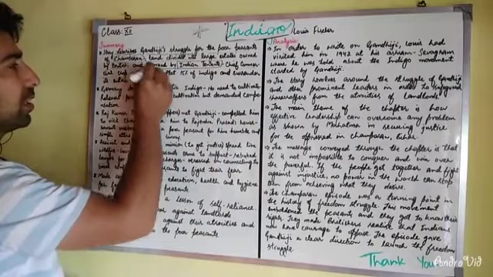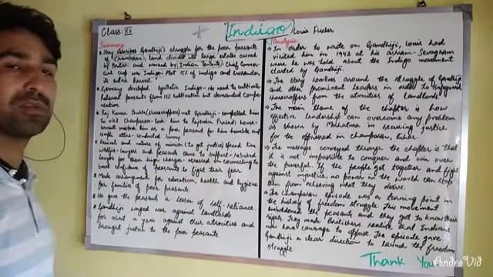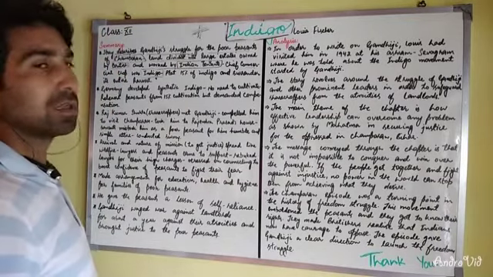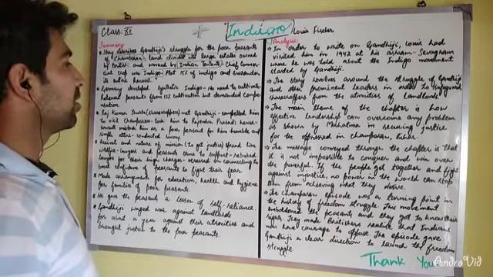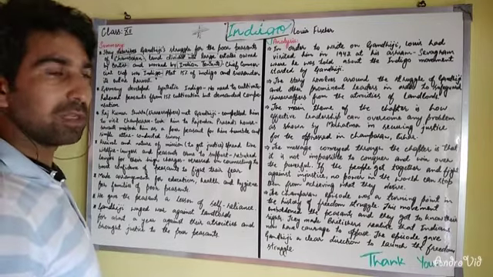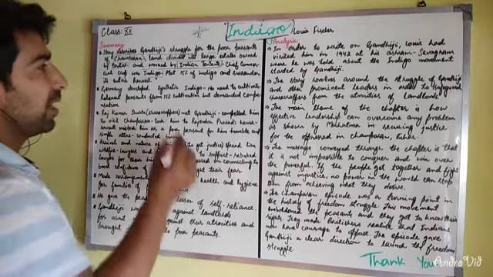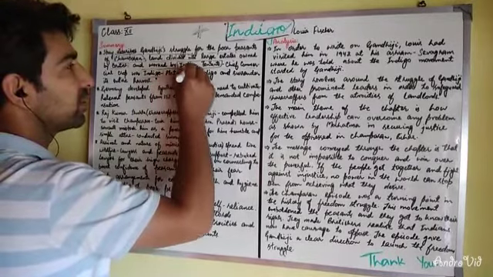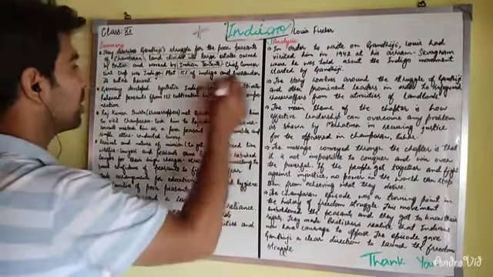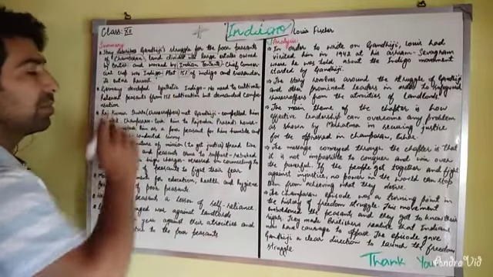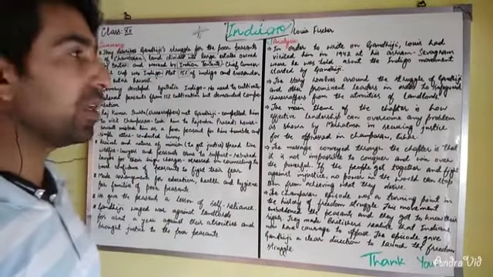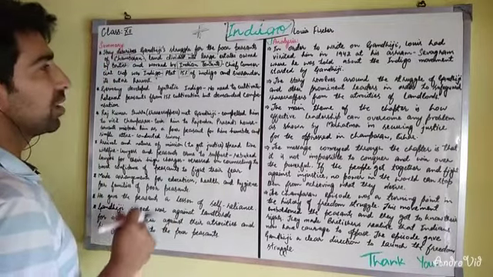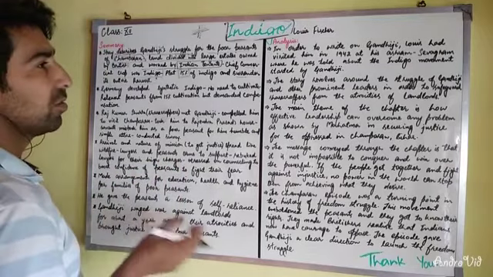Let me tell you what indigo is. Indigo is a kind of crop which is used to dye, but earlier it was used, and now we have synthetic indigo, which was discovered, or we can say developed, by Germany. So at that very time, each and every farmer had to cultivate indigo on 15% of his land, and he had to surrender its entire harvest. That means whatever harvest there was of indigo, he had to surrender to Britishers. And later on, the rest of the crop was divided.